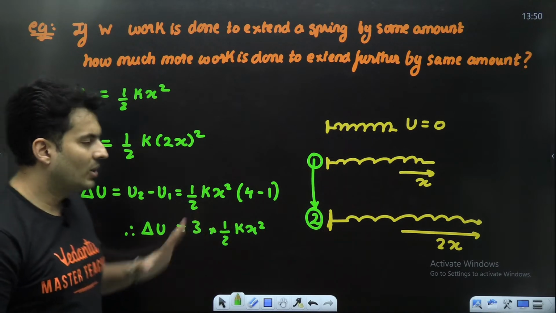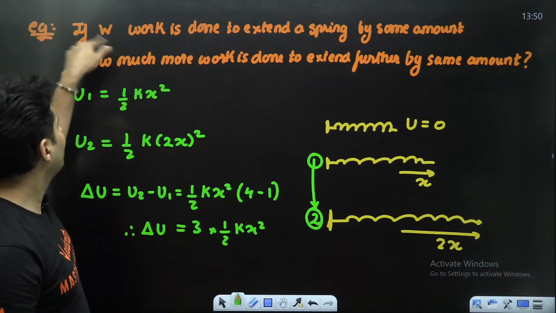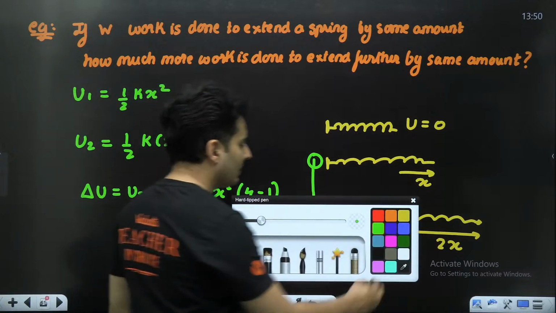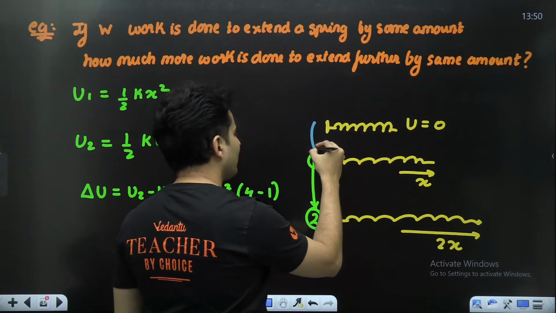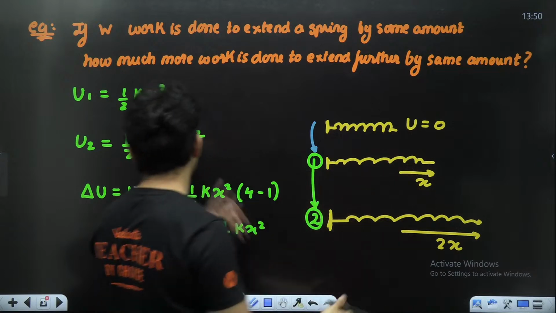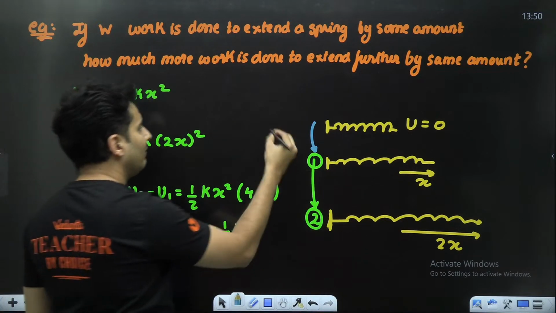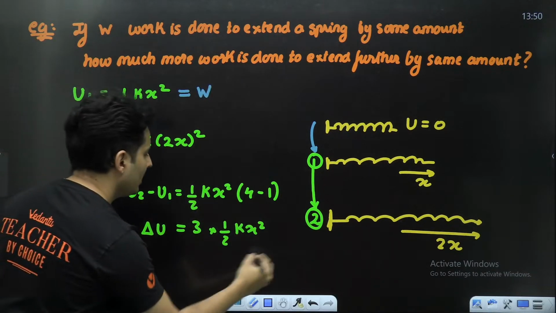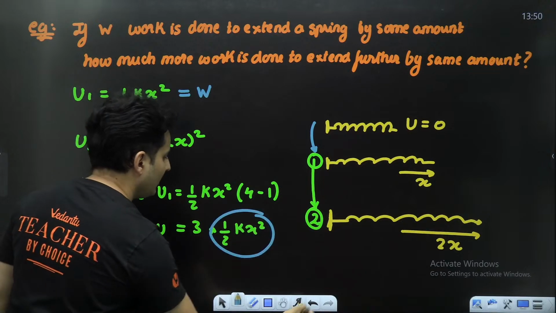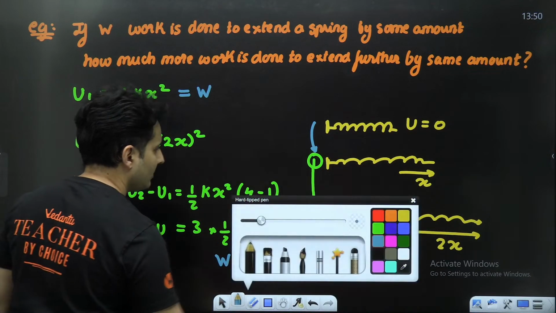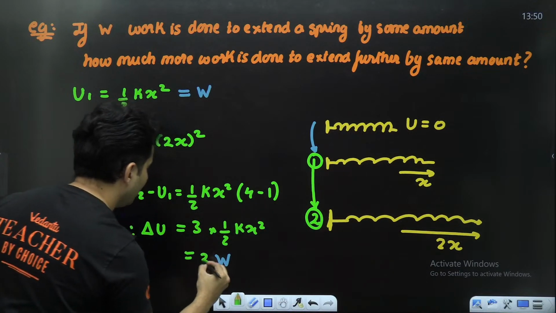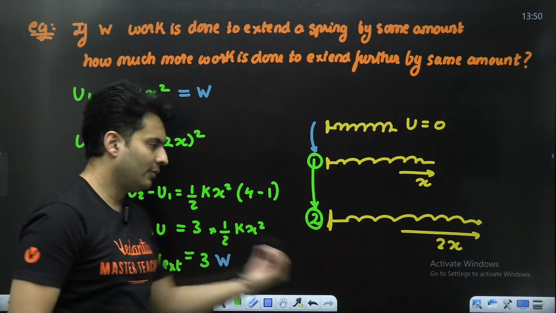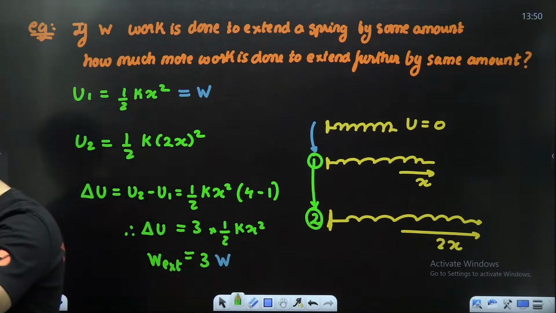But now that is not the end solution. The end solution is you have to give the answer in terms of W. W is the work done to extend the spring from here to here. That means if somebody brings that spring from natural to this condition, you have increased the potential energy by half kx square. So the work done will be half kx square. So this part over here is basically W. So 3 times W is the work done by the external force to extend it further. 3W should be the answer.